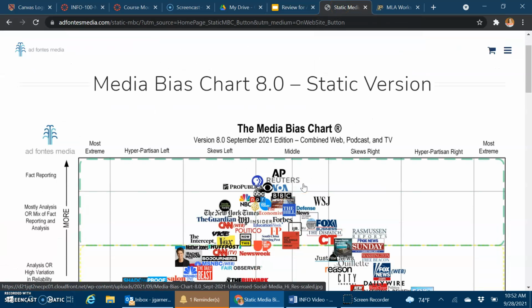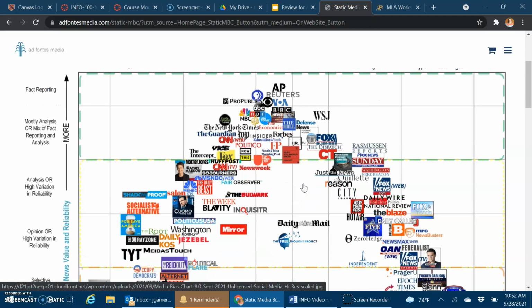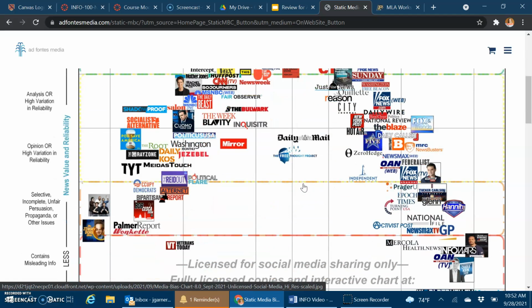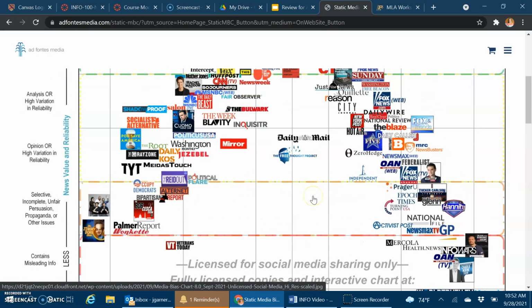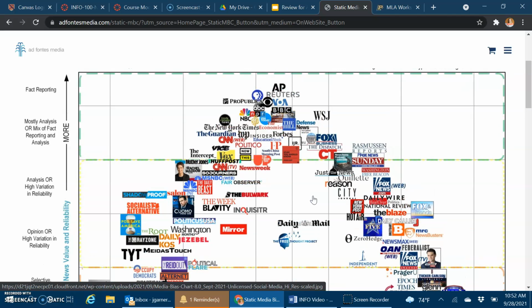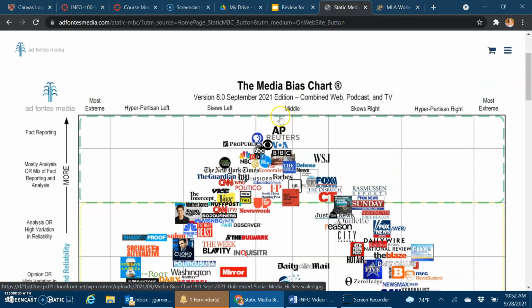Okay, and so this is the media bias chart. It is a ranking done by a company that ranks more and more publications every day on how reliable and credible they are. And so you want things that are up at the top in the middle, right? If they are this way, then they skew left. If they're this way, they skew right.